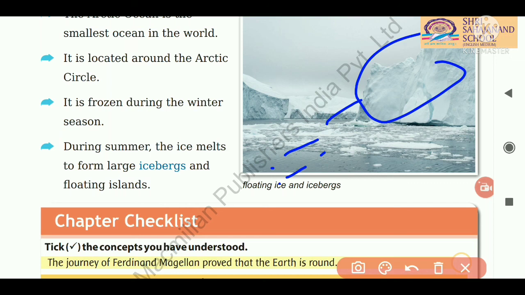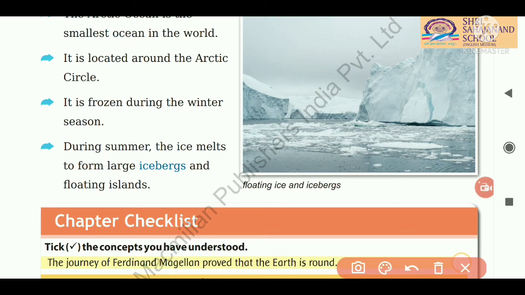Then after that it forms glaciers. Glaciers means rivers of ice. Iceberg means an extremely large mass of ice floating in the sea. A very big piece of ice gets cut and broken off, and that one part flows in the water. I hope you have got all these points. I hope you have understood all the different continents and oceans.